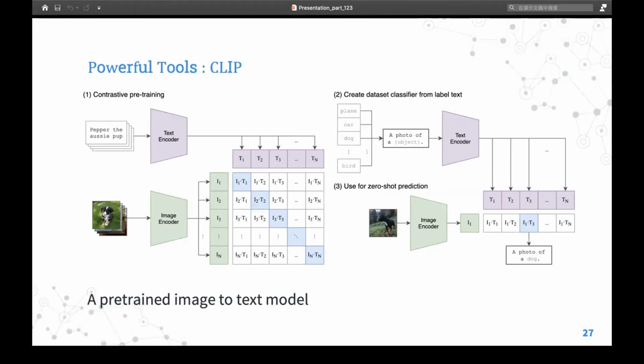XLM-RoBERTa has already been introduced before, and now I'm going to introduce another powerful tool, CLIP. While standard image models jointly train an image feature extractor and a linear classifier to predict some label, CLIP jointly trains an image encoder and a text encoder to predict the correct pairings of a batch of image-text training examples. Then at test time, CLIP is a zero-shot classifier.